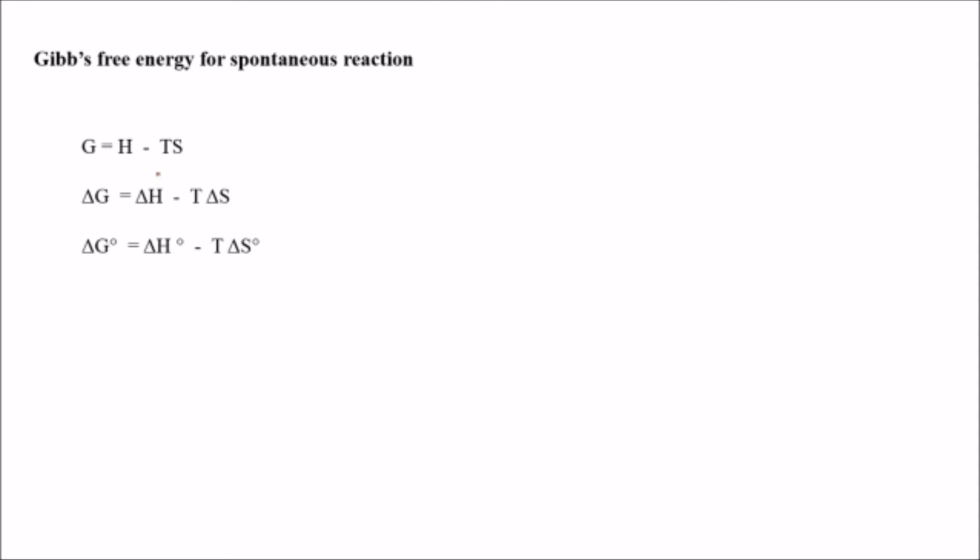So these are the formulas. Gibbs free energy is equal to enthalpy minus TS, where T is the temperature and S is the entropy. So change in Gibbs free energy will be equal to change in enthalpy minus temperature into change in entropy. Similarly, del G naught here expresses the standard Gibbs free energy, standard enthalpy, and standard entropy.